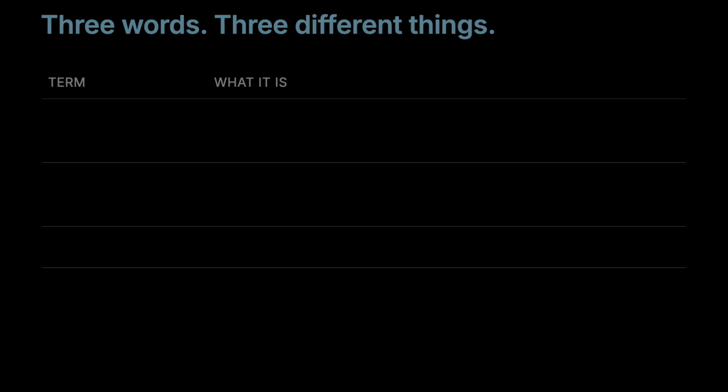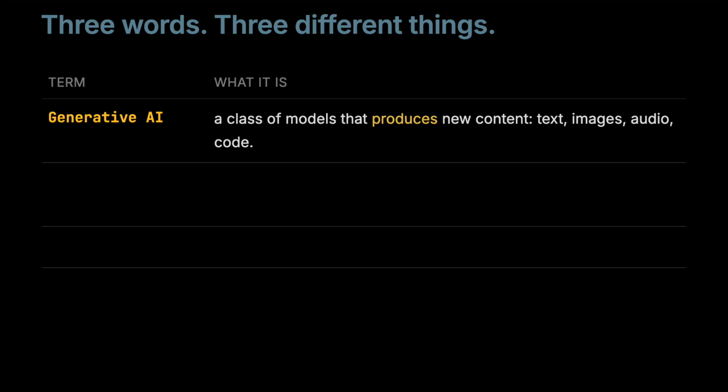Let's start with the short definitions. Three terms, three different things. Generative AI is a class of models that produces new content like text, images, audio, and code. The defining property is generation. It outputs something that did not exist before.